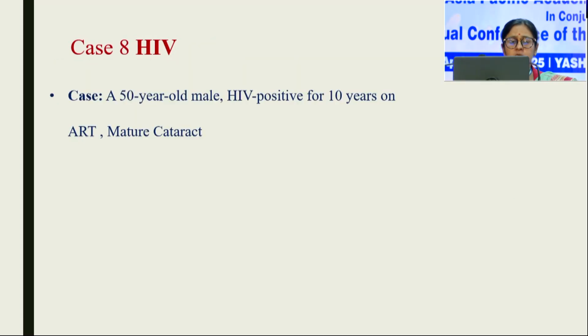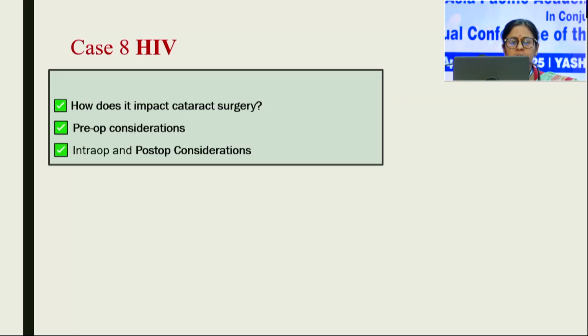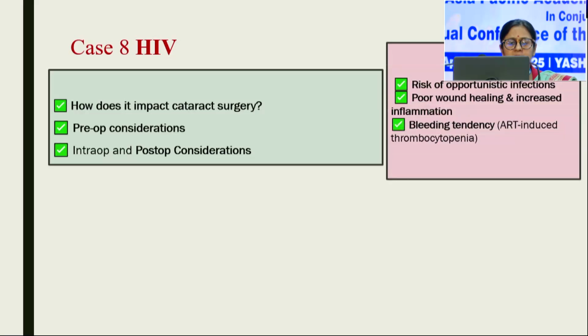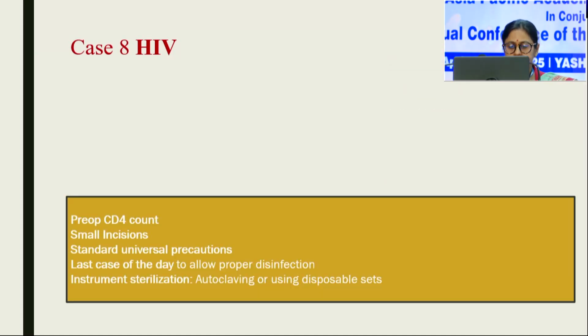Now, a patient who is seropositive for HIV and is on ART with mature cataract, in those patients a preoperative CD4 count is a must, and these patients are at risk for opportunistic infections, and clearance by the physician is a must, because many times we need to give post-operative steroids also. Also, these patients have a bleeding tendency because of ART-induced thrombocytopenia, and this must be kept in mind.